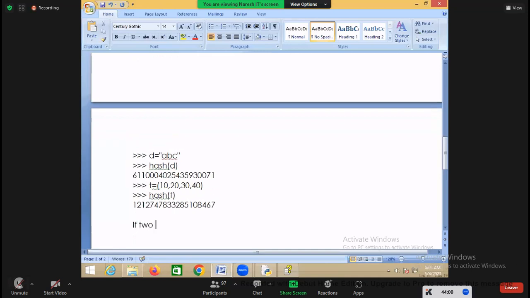If two objects are equal according to the double equal operator, it should generate the same, which value? Hash value. If two objects are equal according to the double equal operator, then it should generate the same hash value.